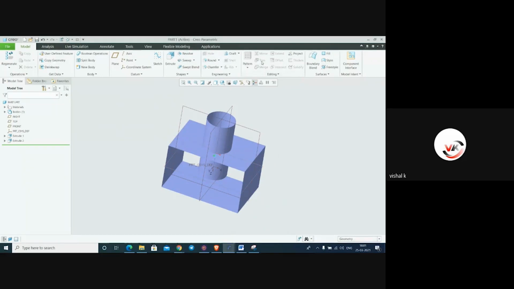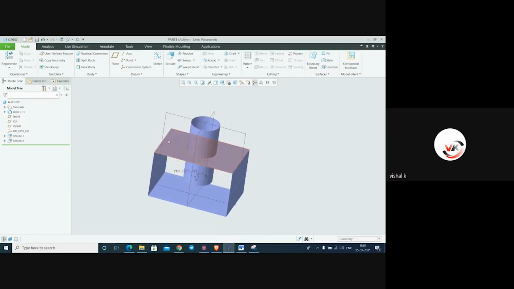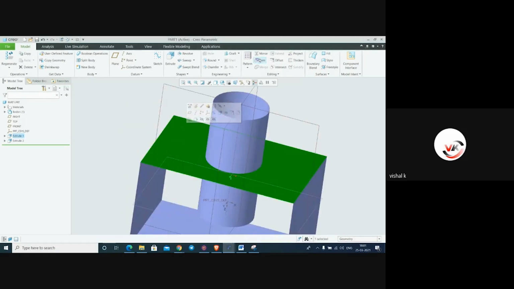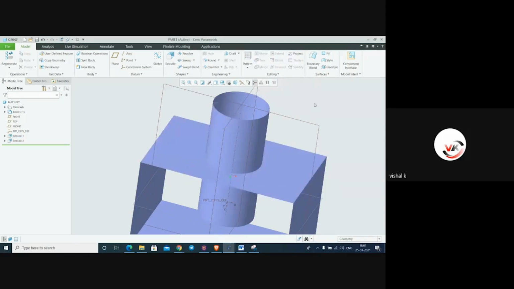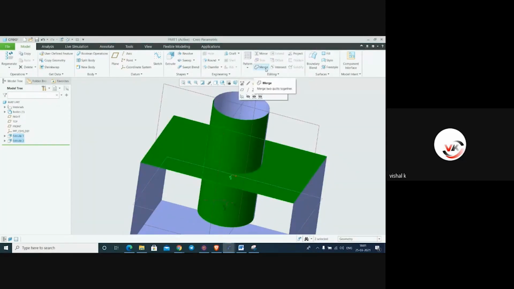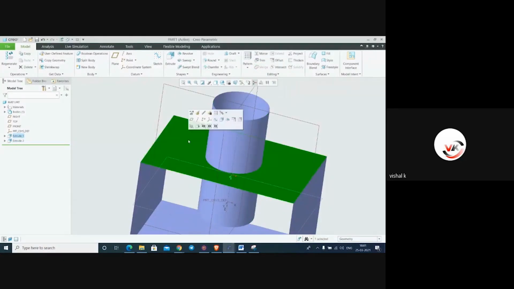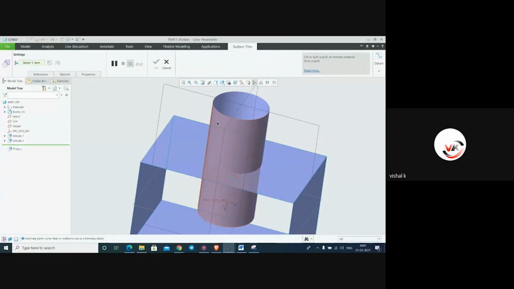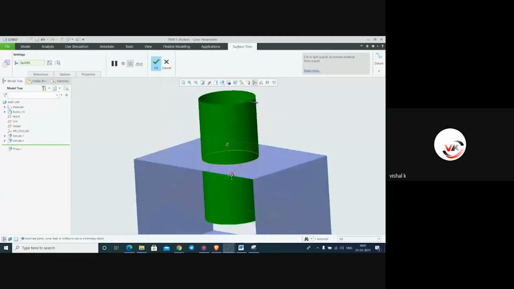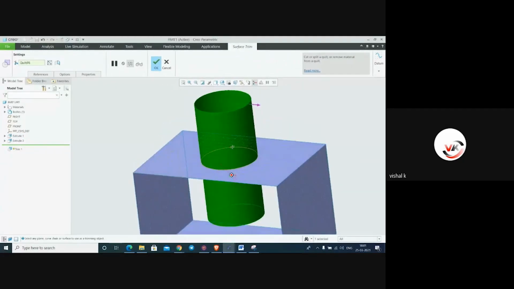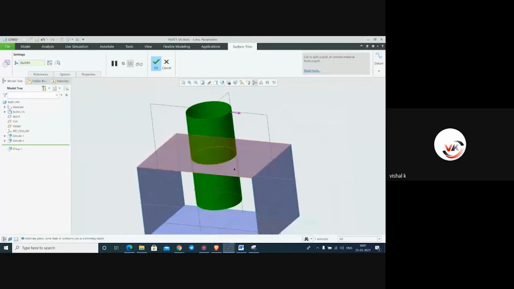Now we have to trim and merge. The difference between trim and merge we can see here. I will select this first. Trim is activated now. If I select both objects, now merge is activated. So first I will select this and make it trim, and select this object to trim. Now meshing, it will show you the meshing. The meshing part will be saved.